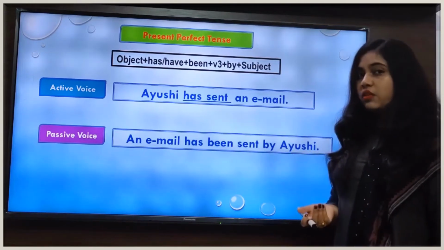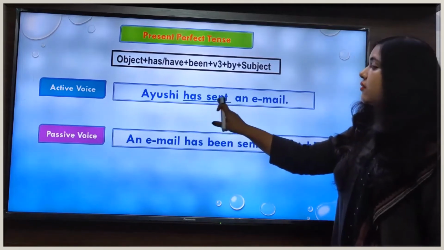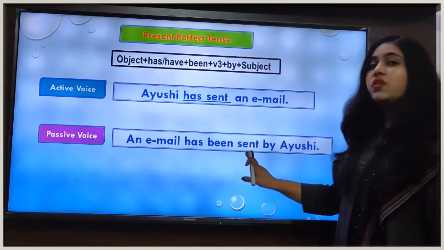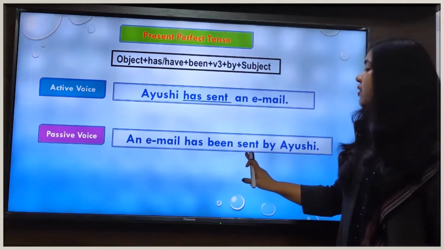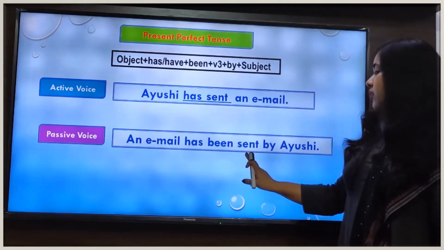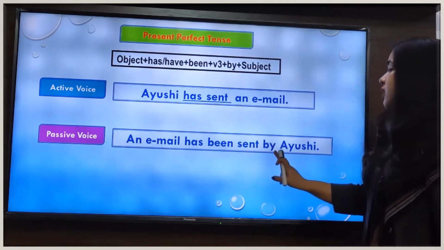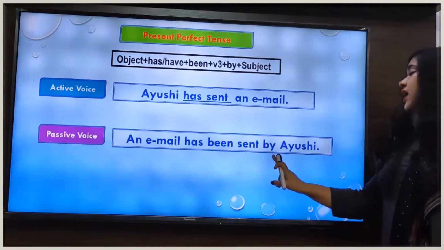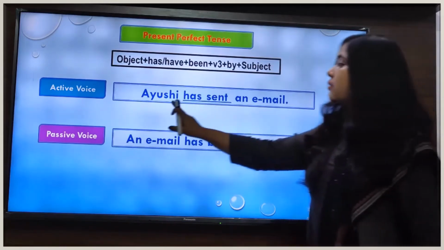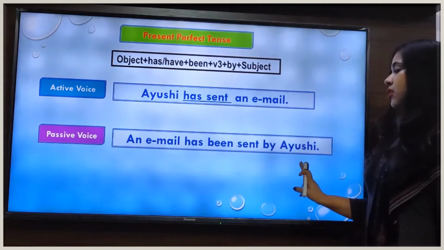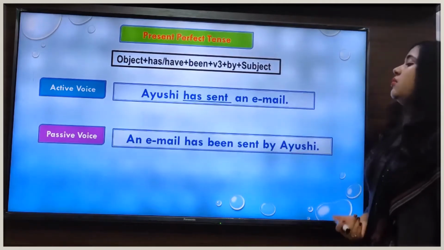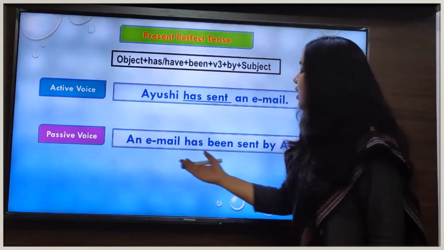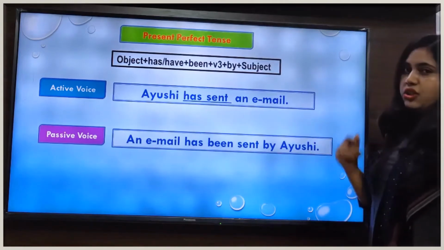So we will write the verb sent as it is after been, and then we write the preposition by, and then we change the subject into the object. So our sentence in passive voice is: An email has been sent by Ayushi.